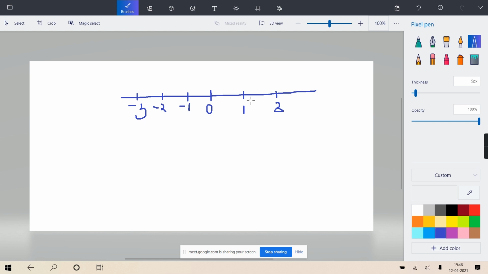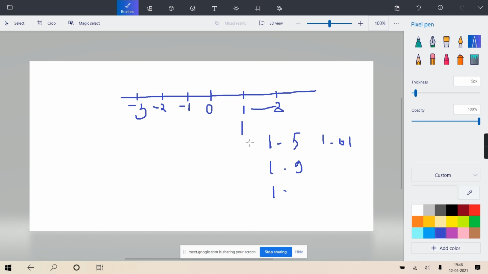Now tell me, if I'm in the 1 to 2 range, any value, 1.1, 1.01 or 1.9, anything you take, its floor is 1 only. Even 1.5, 1.9, 1.999 or 1.01, for all of these the floor value is 1. Why? Because 1 is the nearest whole number which is less than or equal to all these numbers.